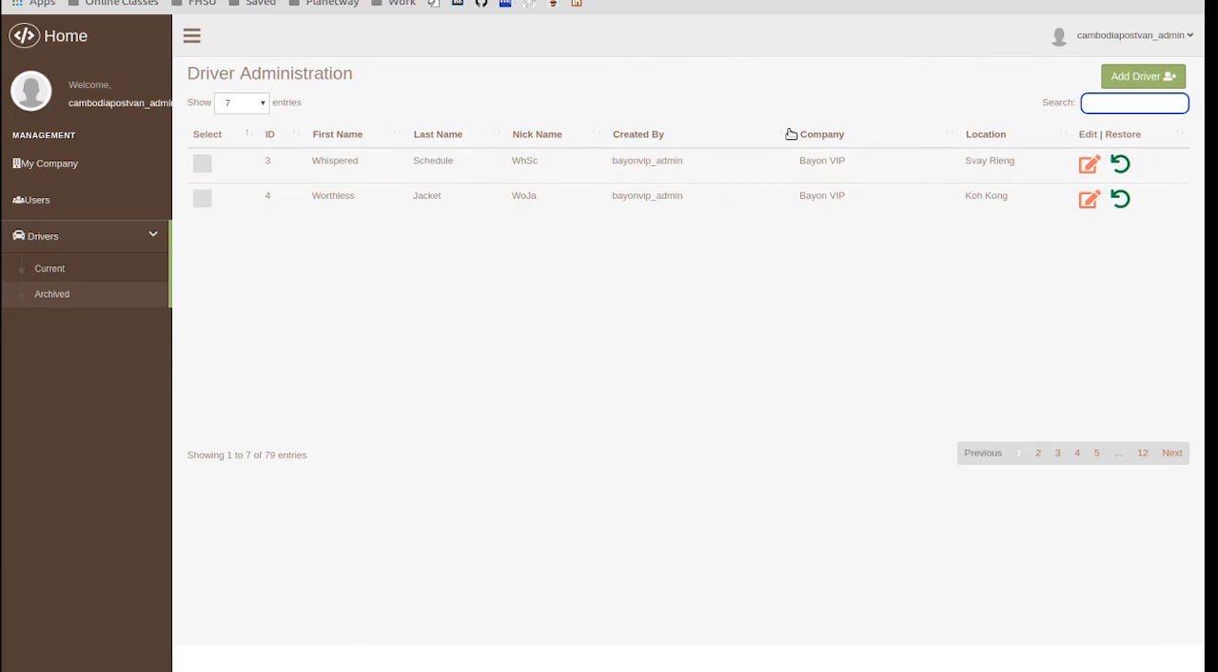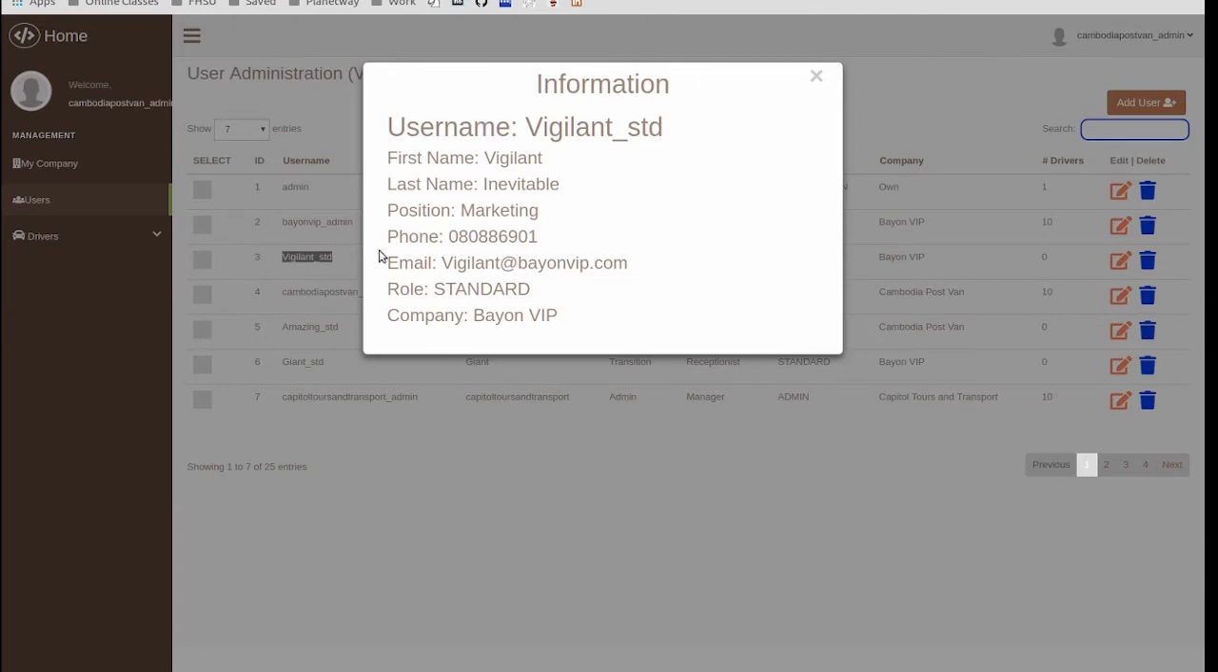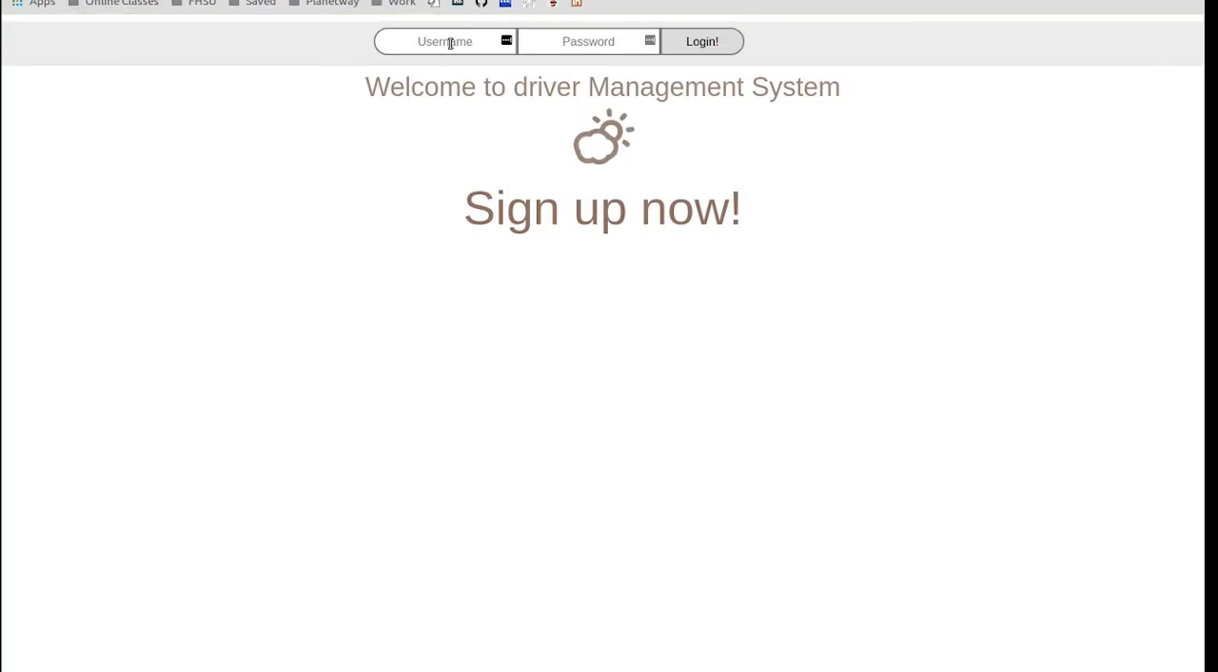So finally, I am going to log in as a standard user. I'm going to log in as this user. Wait a moment, please. I'm going to log out. I'm going to log in as this user.